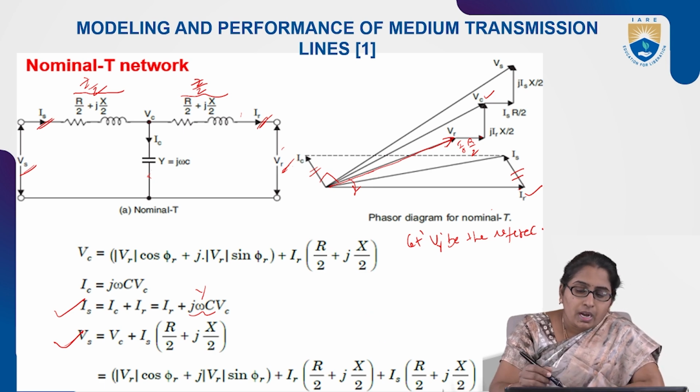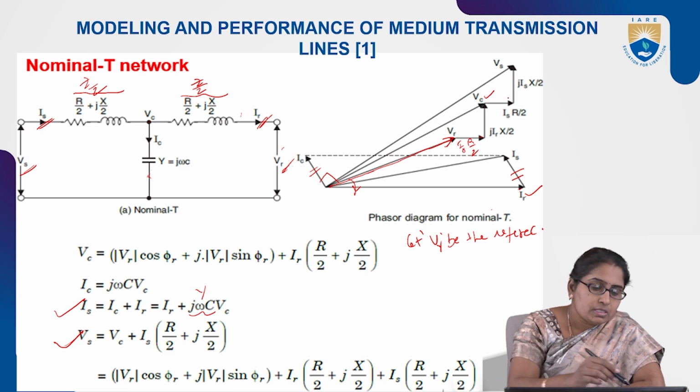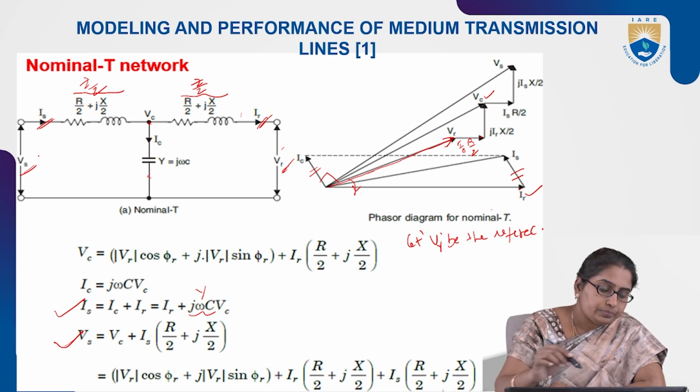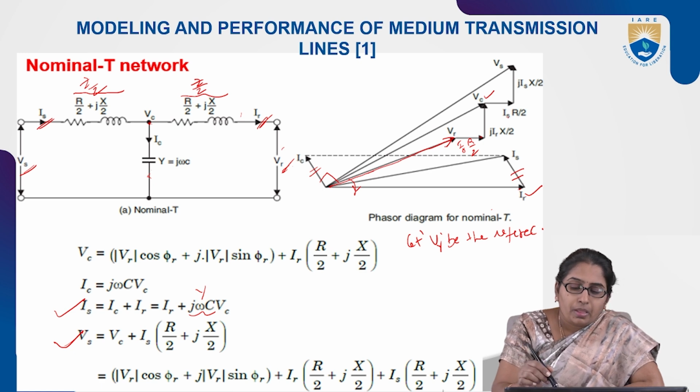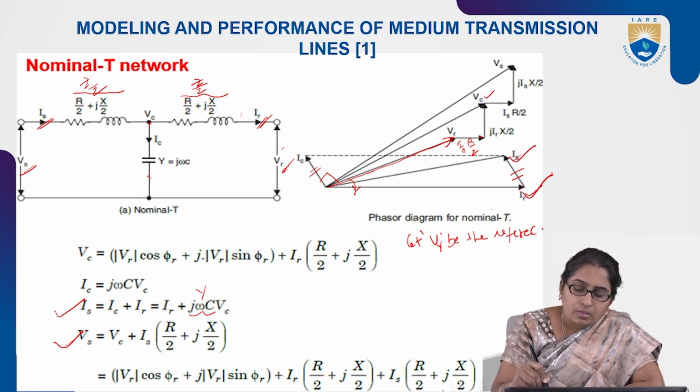So VC is added to the IS drop, VC plus IS Z by 2. Here we have VC, add this drop and it will give us VS. IS R by 2 is parallel to IS, and IS X by 2 is at 90 degrees.